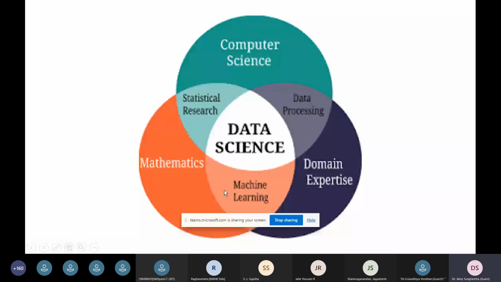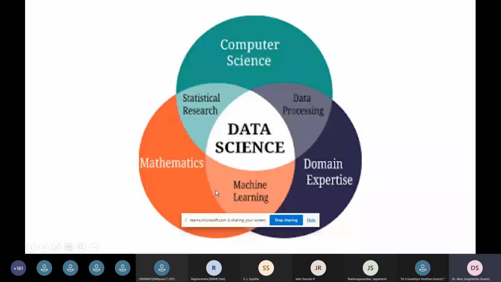A person should have domain expertise and also know mathematics in order to perform machine learning. And the person should be expert in computer science, and also have particular domain expertise, in order to perform any kind of data processing. So all three things together, data processing, statistical research, and machine learning, are widely involved in implementing certain kinds of applications or projects.